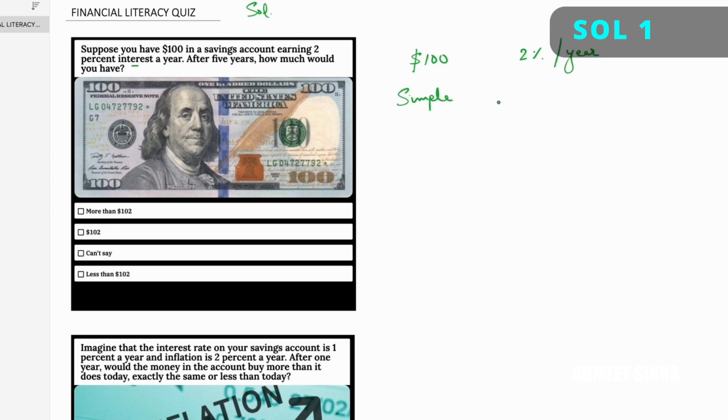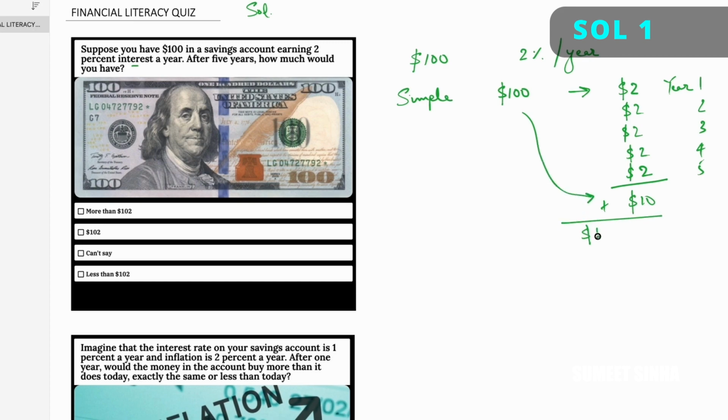If it is a simple interest, what happens in this case is for every $100, every year the bank will give you $2. So in year 1, you get $2. In year 2, you will get $2, 3, 4, and 5. So every year you're getting $2. So at the end of year 5, you would have $10 in interest plus the 100 that you deposited. So in total, you would have $110.